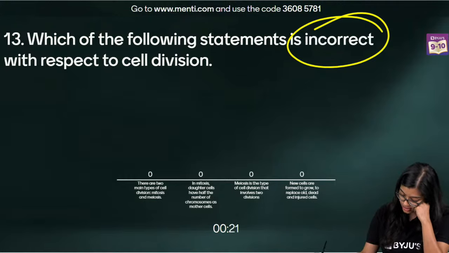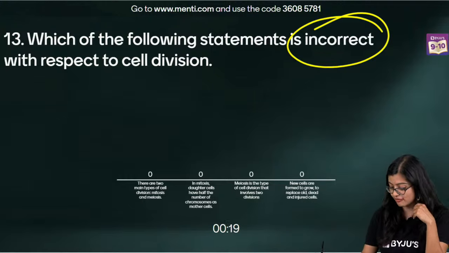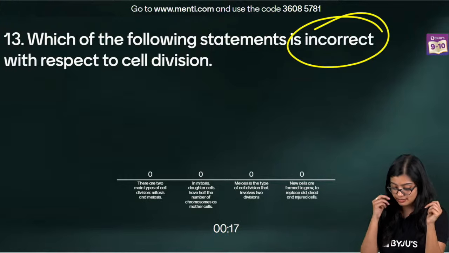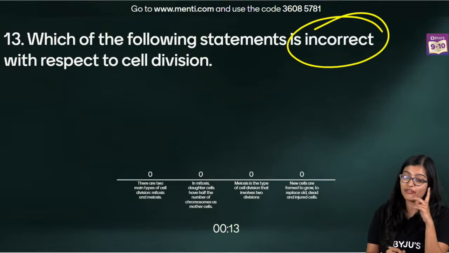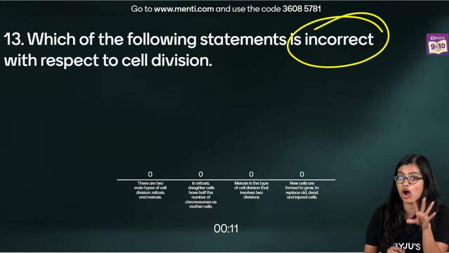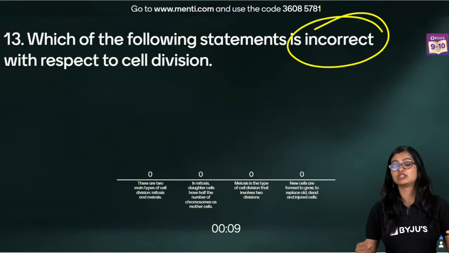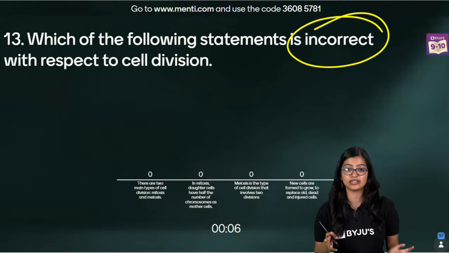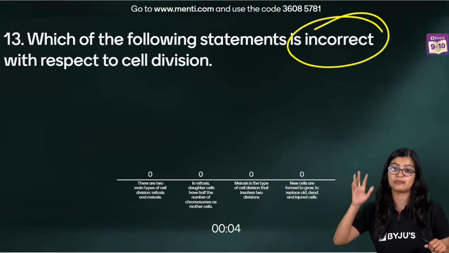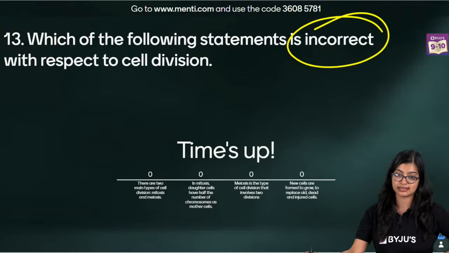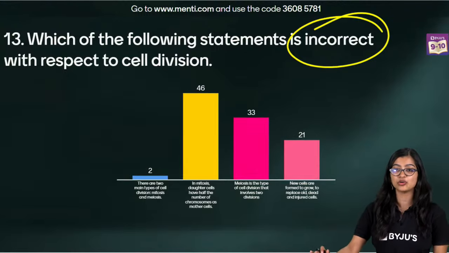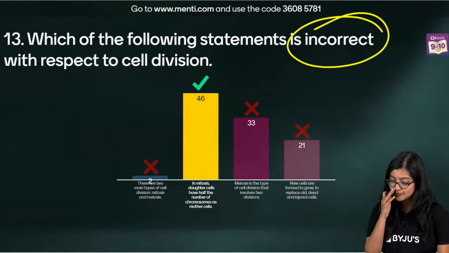Meiosis is a type where it involves two divisions. New cells are formed. Easy peasy. But if you don't read this correctly, or if you have not gone, because see, today was a summary, which is why I did not teach in much detail. But if you have watched Ankita ma'am's classes on cell division, you will be able to answer this. Or if you have not watched it yet, you go and check it out. Alright?